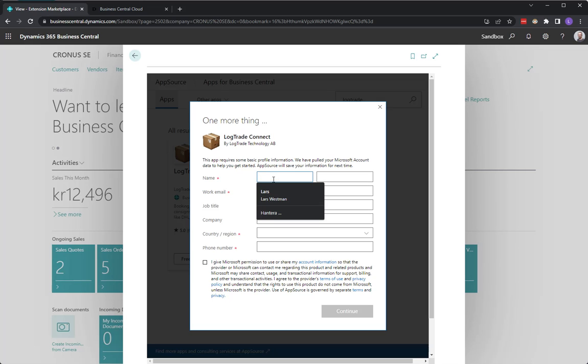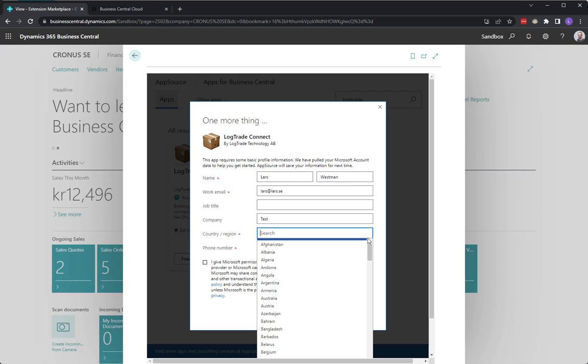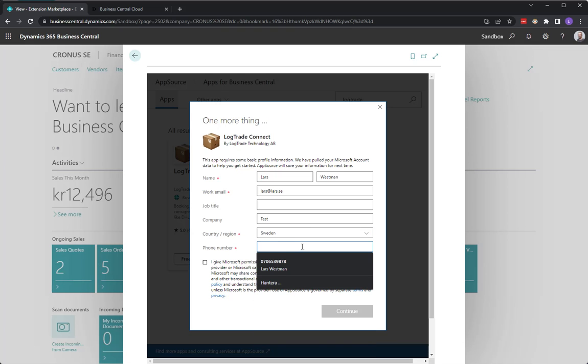So I will put in some information about me here. That's not my email address. Okay. I am actually in Sweden, so let's pick that. And that's not my phone number.